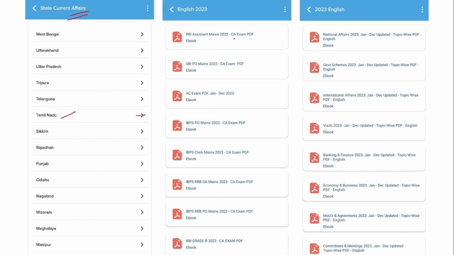Apart from that, we also provide PDFs from the exam perspective. Suppose you are preparing for RBI Assistant Mains, then this tab will contain 5 to 6 months of current affairs, which has a high probability of being asked in RBI Assistant Mains. Similarly for SBI PO, RRB PO, clerk mains, all these are being given under this section.